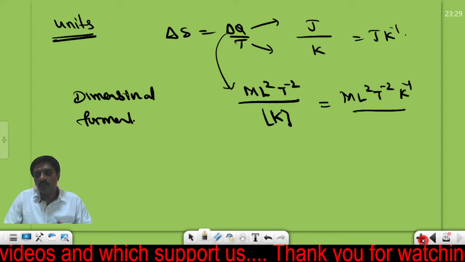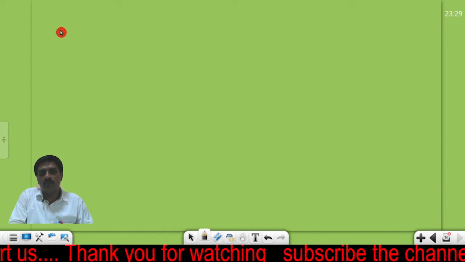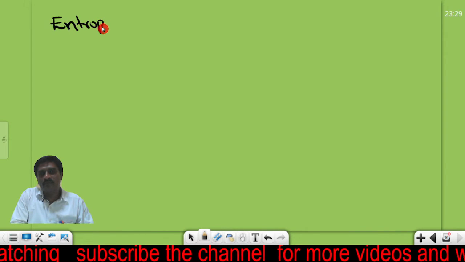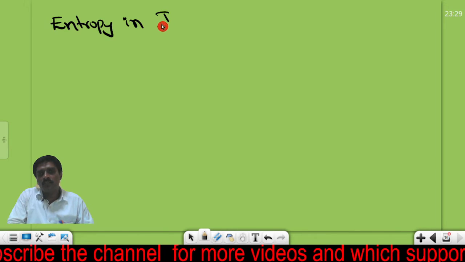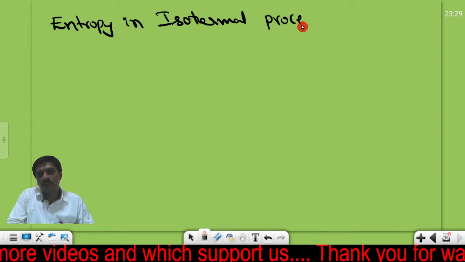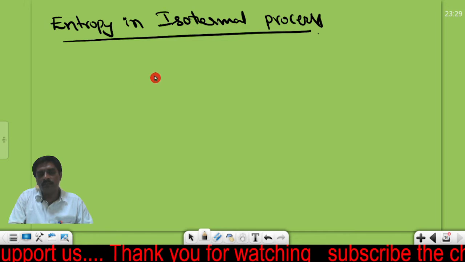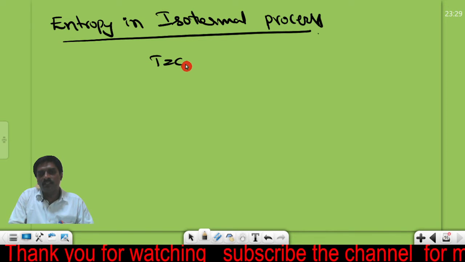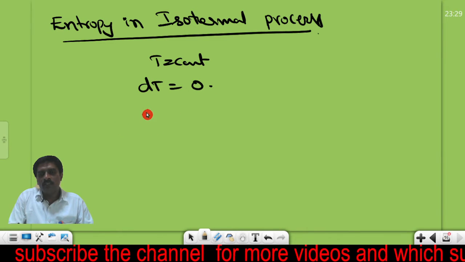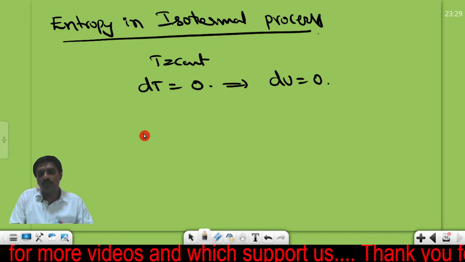Now we have one special case: what is the entropy in the isothermal process? In an isothermal process, the temperature is constant, so the change in temperature is equal to 0, which implies the change in internal energy is equal to 0.